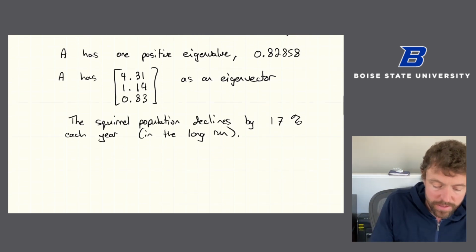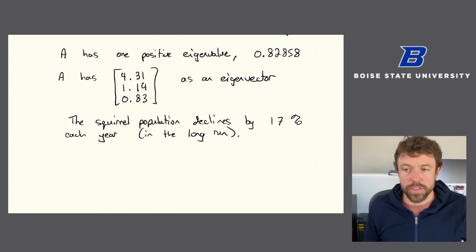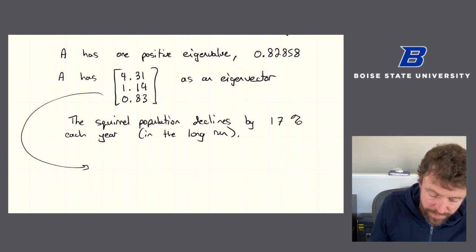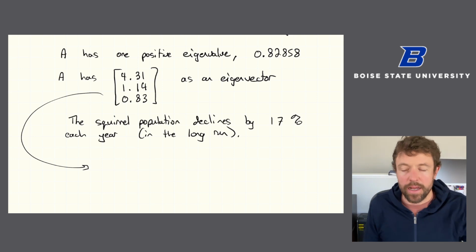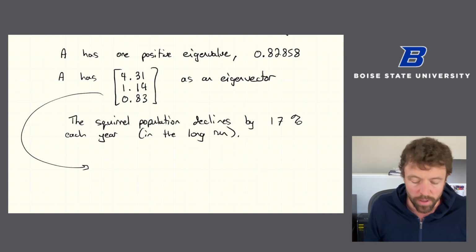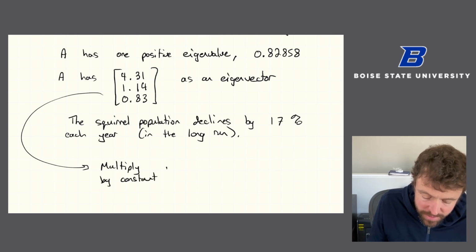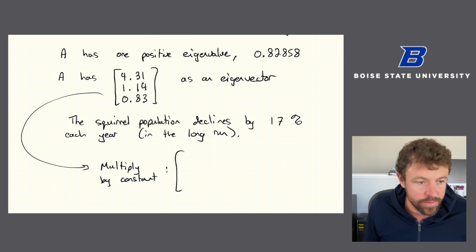And it also tells us something about the long-term distribution of the different ages of squirrels. So if I take this vector and I normalize, is the wrong word. Normalize means make a vector length 1. I don't want it to be length 1. I want the entries to add up to 1. But so if I multiply by a constant, or I divide by the sum of the entries, I get this vector.